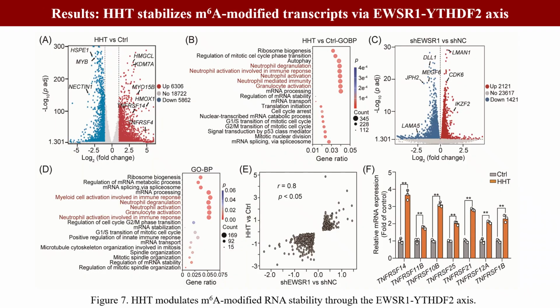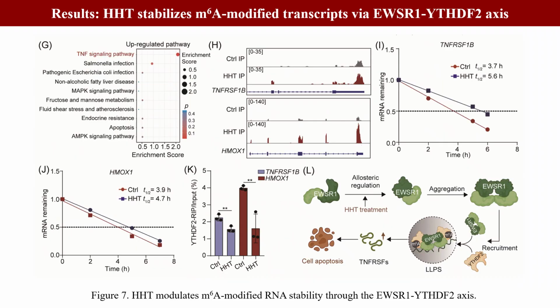Transcriptome analysis revealed that HHT treatment and EWSR1 knockdown produce near-identical gene expression profiles, primarily affecting RNA processing and immune pathways. This striking congruence establishes EWSR1 as the central functional target through which HHT disrupts oncogenic RNA networks in AML. HHT increases m6A modification on apoptosis-linked mRNAs, impairs their YTHDF2-dependent decay, and ultimately promotes leukemic cell death through RNA regulation.